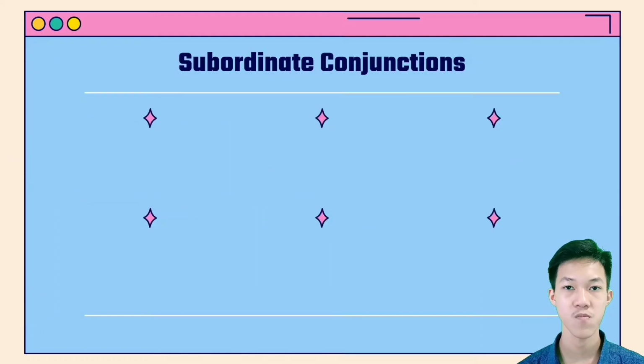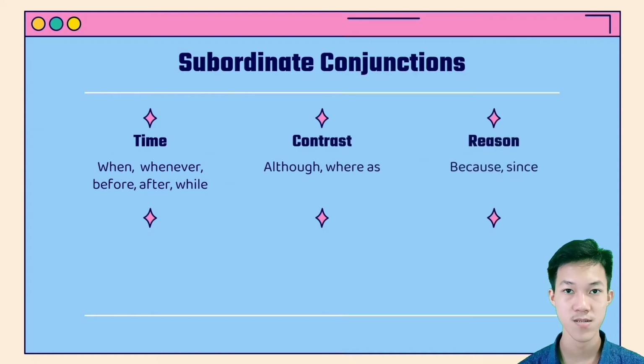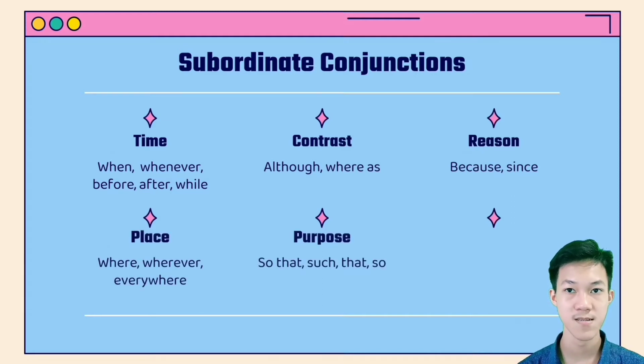There are 6 types of subordinate conjunctions. Time: when, whenever, before, after, while. Contrast: although, whereas. Reason: because, since. Place: where, wherever, everywhere. Purpose: so that, such that, so. And the last, comparison: er than, as.